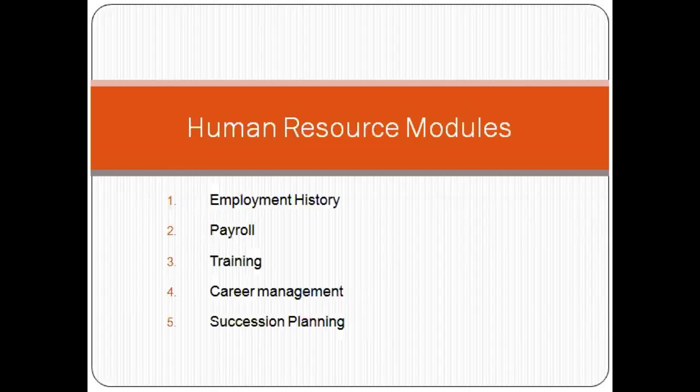Next is human resource models. This is the employment history, the information about the workers, laborers and all the heads of the departments, with their names, date of joining, education and experience. Each and every thing we should enter into the employment history.